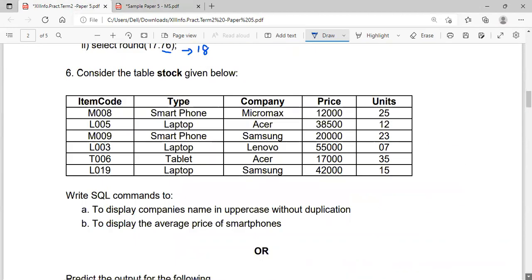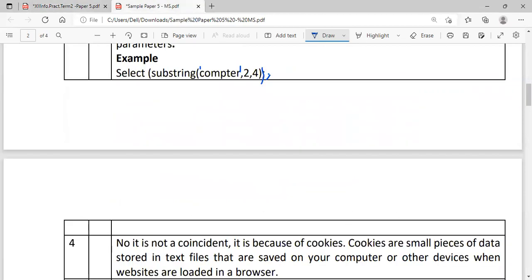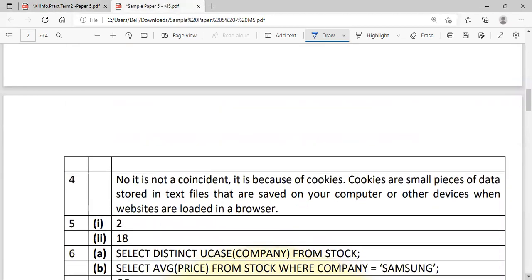Sixth one: consider the table stock given below, and these are the SQL commands you have to write. To display the company names in uppercase, that means you have to use the upper or uppercase function, without duplication. Duplication means there are no duplicates, that means you have to use the distinct keyword. So how will you write? Select distinct upper of company. Select distinct upper, or UCase, you can write, upper of company, then from stock.